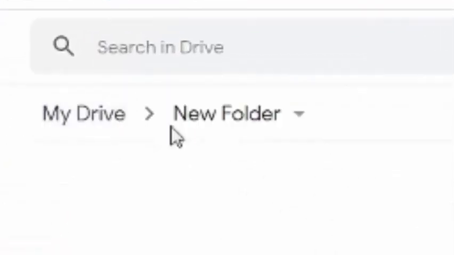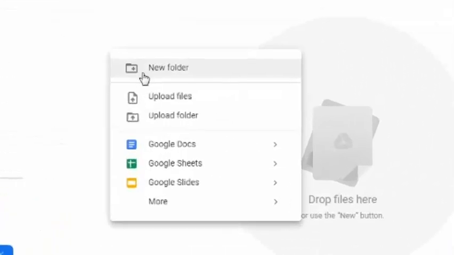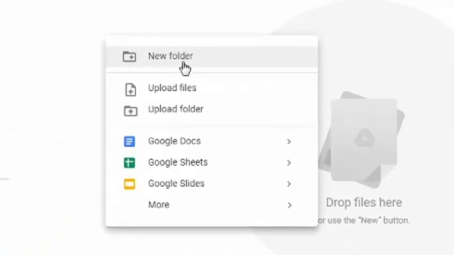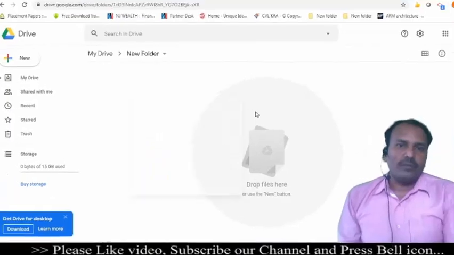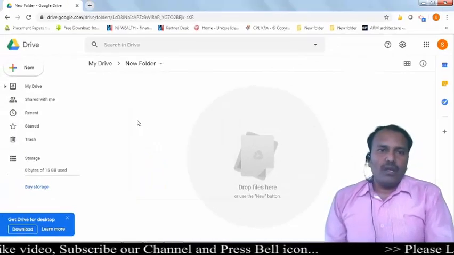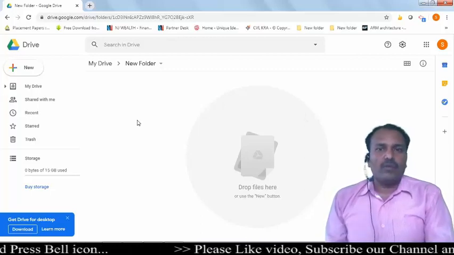In My Drive you are in New folder. In this new folder, again on right click you can create another new folder. You can upload files or upload folders, or you can create new Google Docs, Google Sheets, Google Slides, and many more Google products.